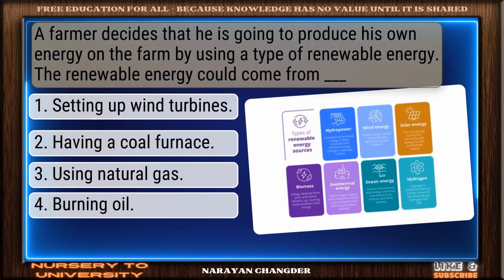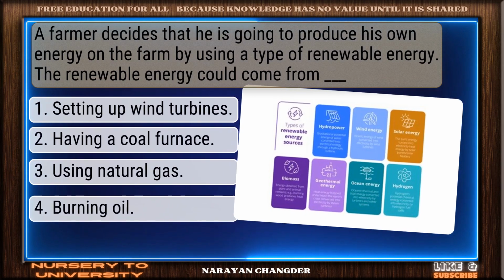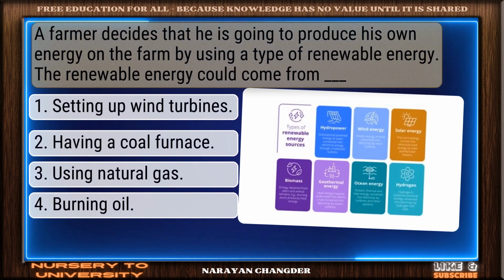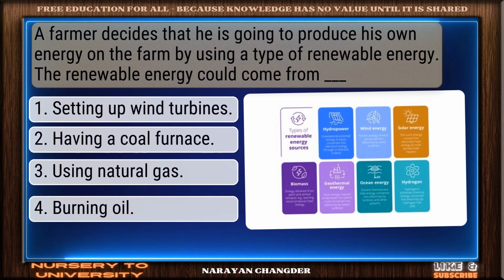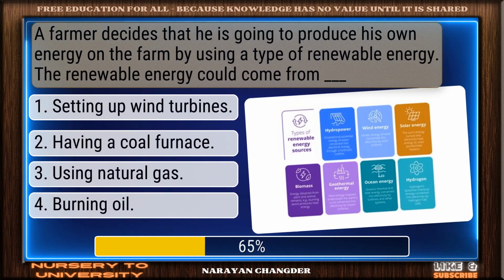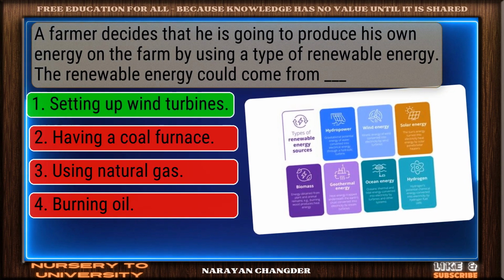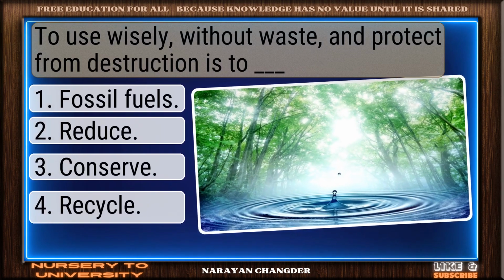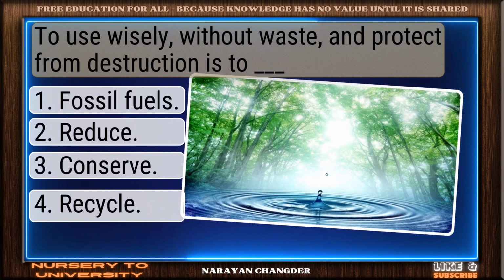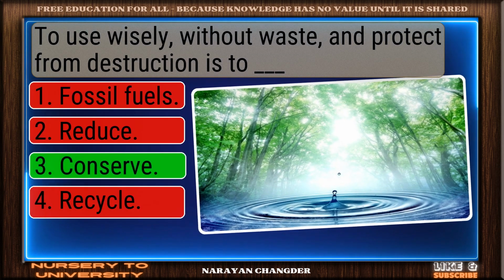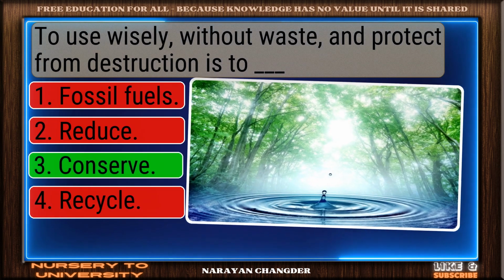A farmer decides that he is going to produce his own energy on the farm by using a type of renewable energy. The renewable energy could come from dash. Good thinking. Setting up wind turbines is right. To use wisely, without waste, and protect from destruction is to dash. Well done. Conserve is right.